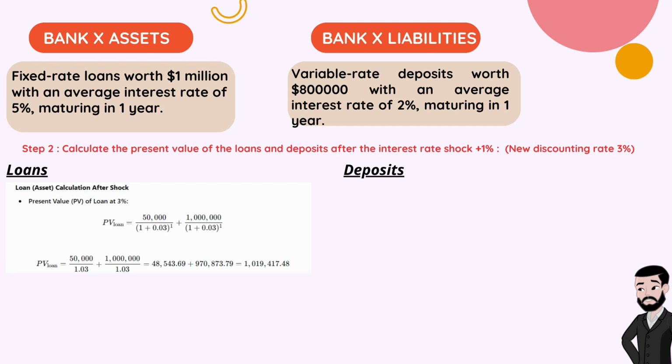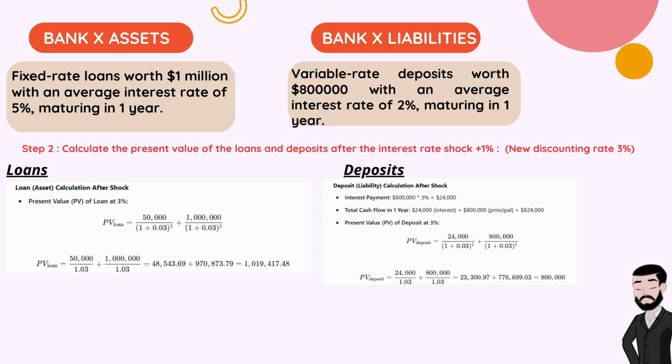Next, let's see how these values change with a 1% increase in interest rates. For the loan, the annual interest payment remains $50,000 as it is a fixed-rate loan. The present value of the interest payment and principal repayment at a 3% discount rate is calculated as per the formula. The present value of the loans will then be $1,019,417.